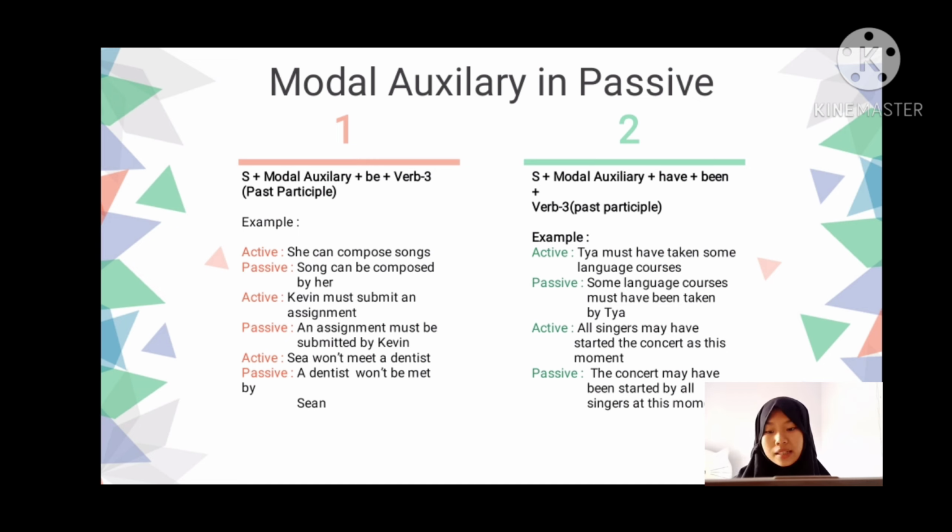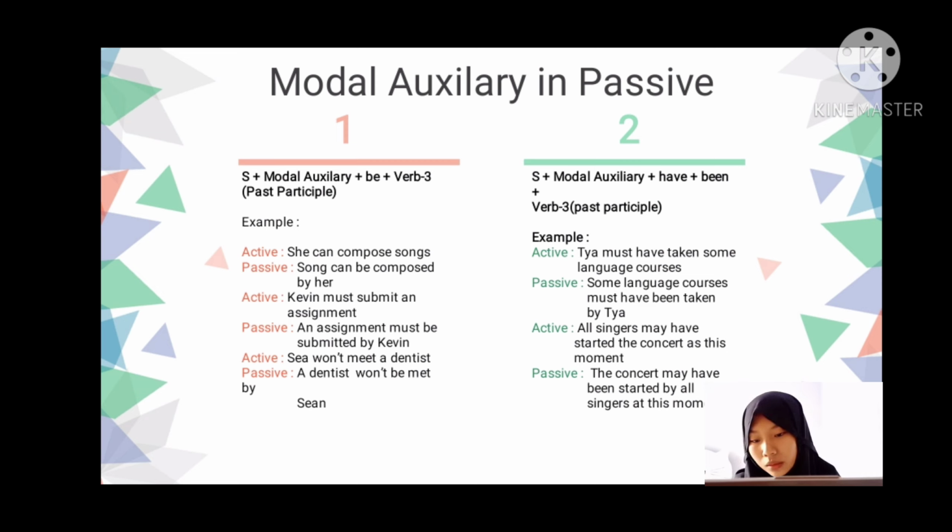Okay, and then the last, Sin. Oh, it's not C. It's a typo again. I'm sorry. It is Sin. It's the name of a person, a human. Sin won't meet a dentist. Sin is subject. It's a person. So in passive, it will be the object. Won't is modal.